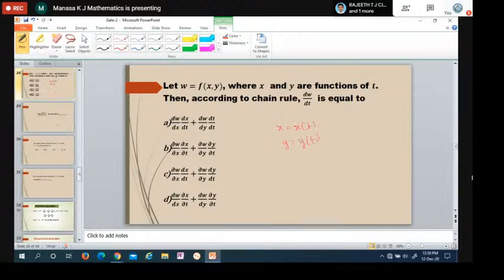We can write f of t or x of t, one and the same. Then according to the chain rule, W depends on the two variables x and y, and x and y depend on a single variable t.